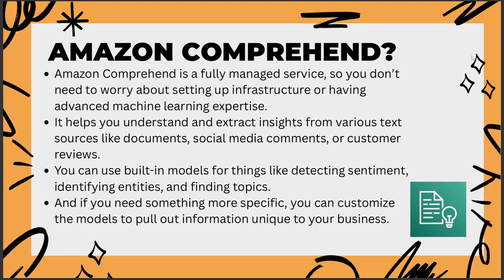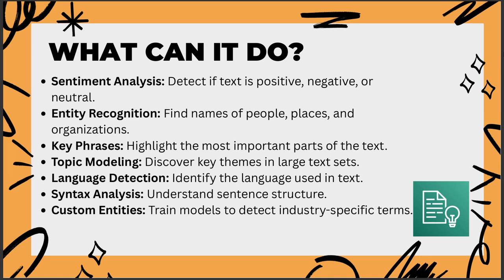It also helps you to extract information and insights from various text sources like documents, social media comments, and even customer reviews. You can also use pre-built models for things like detecting sentiment, identifying entities, and finding topics. So this is particularly useful for finding sentiment in comments or, as previously mentioned, customer reviews to figure out if a comment or review is positive or negative. And if you need something more specific, you can customize the models to pull out information unique to your specific business.